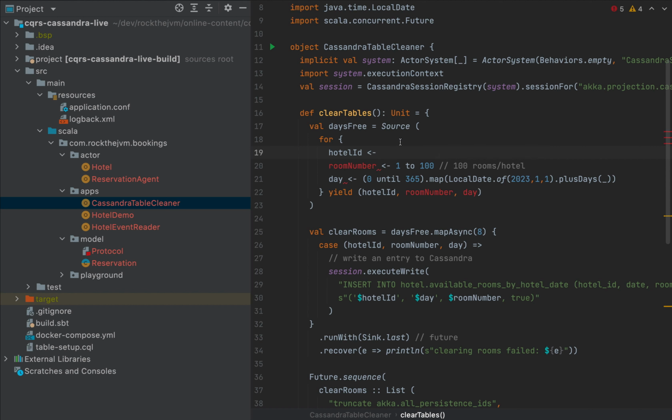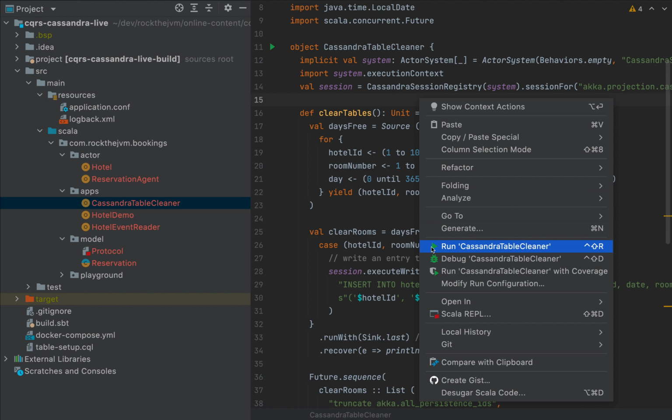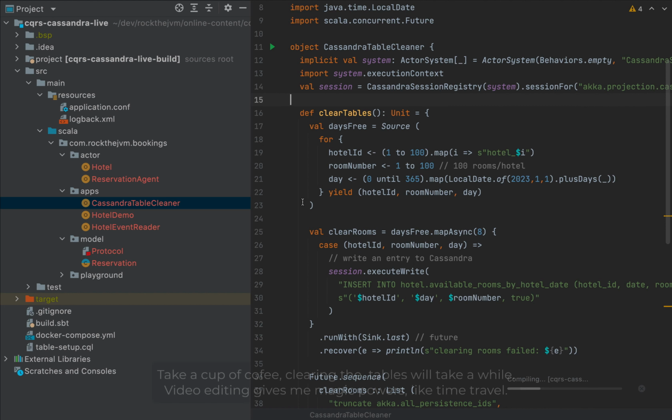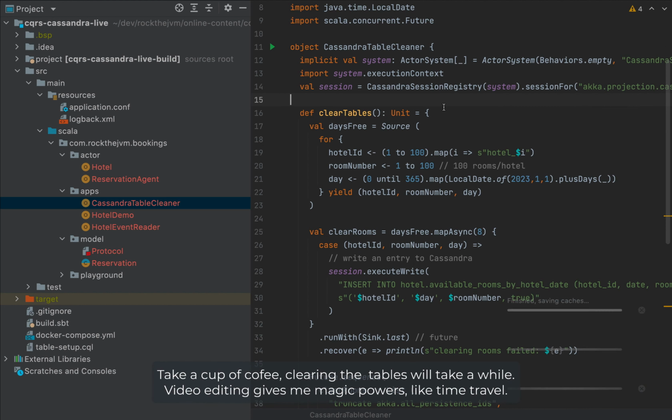So instead of a simple list, I'm going to say 1 to 100, and I'm going to say map for every I. I'm going to return the name hotel_$I. And this will mean that we will have 100 times 365 queries to Cassandra, so 3.6 million queries to Cassandra. So as you can imagine, it's probably going to take a while, so feel free to run this application while we are modifying the rest of our code.